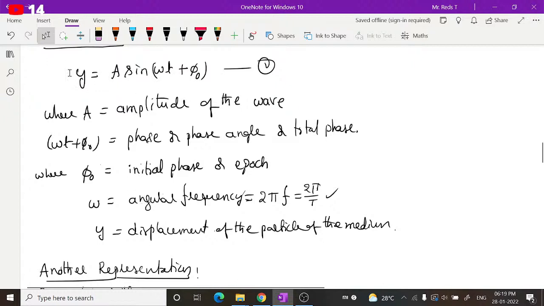At a given time, you can calculate the displacement accordingly. Here omega t plus phi naught together is called the phase, the total phase angle of the given wave, where phi naught is called the initial phase or epoch. That means it is the phase at time t equal to 0. Phase at time t equal to 0 is called initial phase.